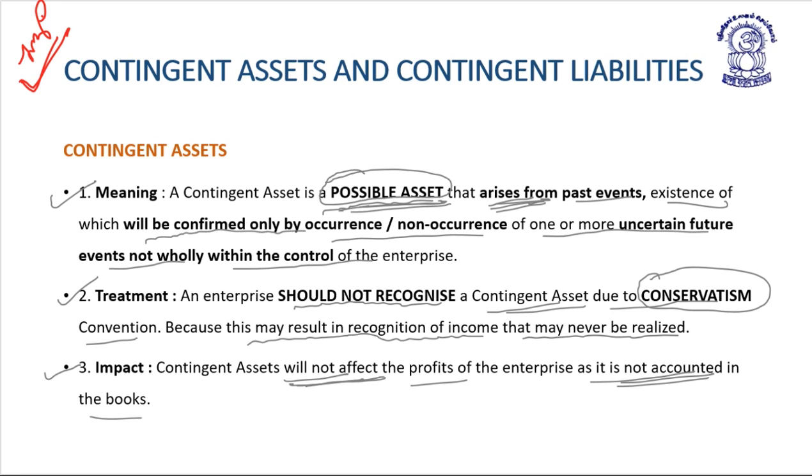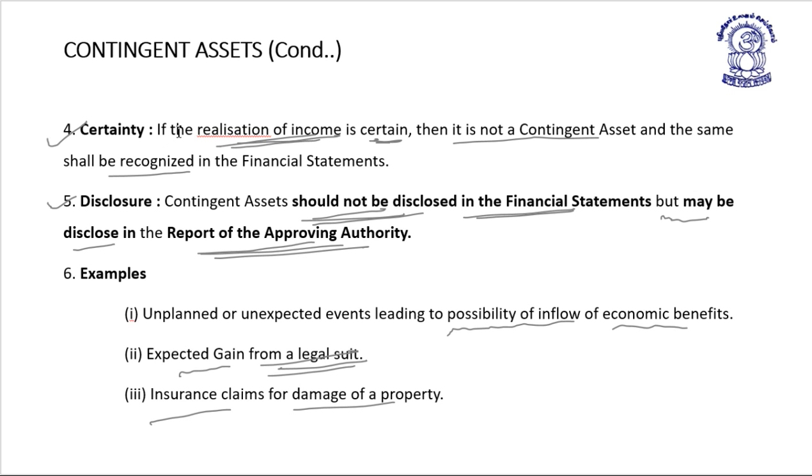It should not be recognized due to the concept of conservatism. It will not affect the profit of the organization, and it is not recorded in the books of account. It should not be disclosed in the financial statement. Then we take some examples of contingent assets.